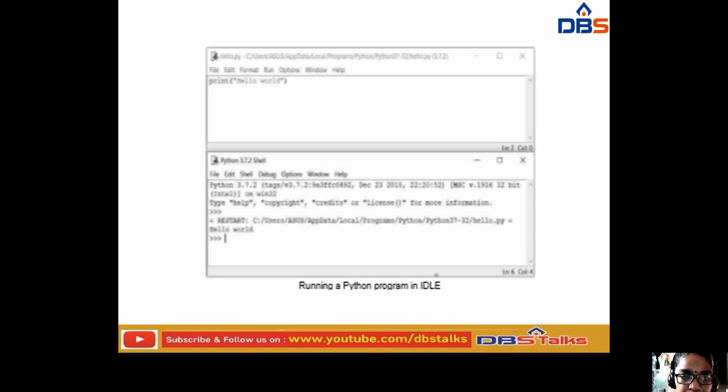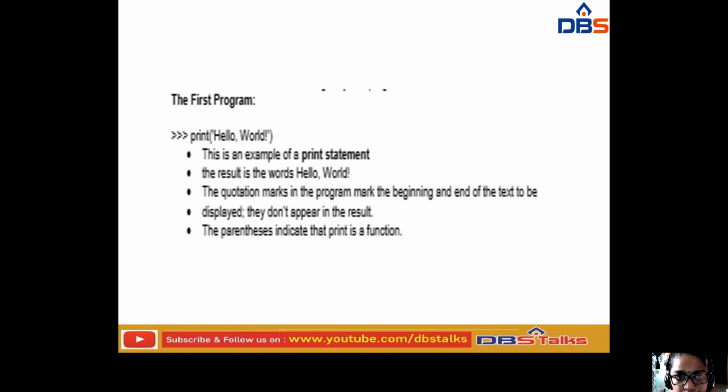See what it has shown? Hello world. This is just one small program I have written, hello world, and here the output hello world is printed. So this is how we write the first program.